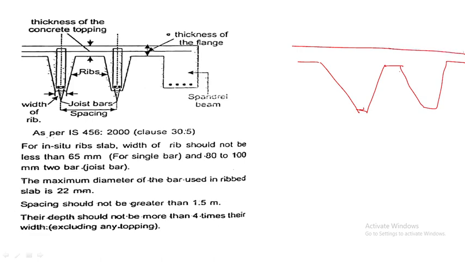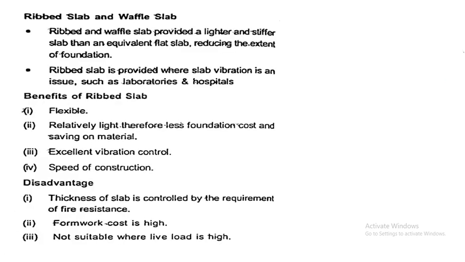Ribbed and waffle slabs provide a lighter and stiffer slab than an equivalent flat slab, reducing the extent of foundation, meaning we can reduce the load. They are provided where slab vibration is an issue, such as laboratories and hospitals, where vibration is more due to the equipment.